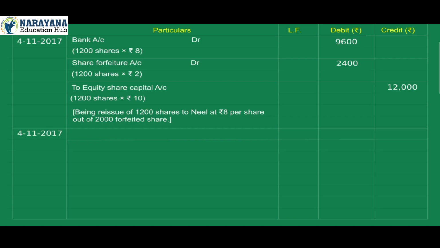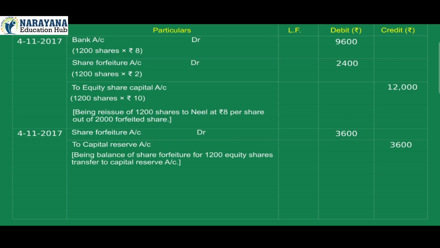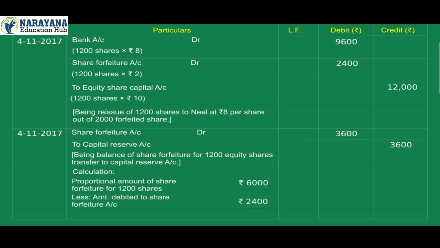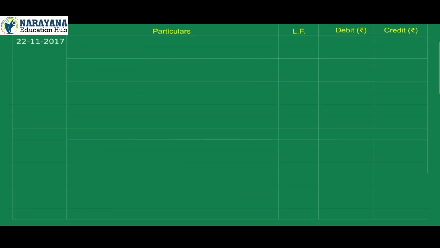4th November 2017. Share forfeiture account debit 3,600 to capital reserve account credit 3,600. Being balance of share forfeiture for 1,200 equity shares transferred to capital reserve account. Calculation: proportional amount of share forfeiture for 1,200 shares, rupees 6,000, less amount debited to share forfeiture account, rupees 2,400, capital reserve account rupees 3,600.